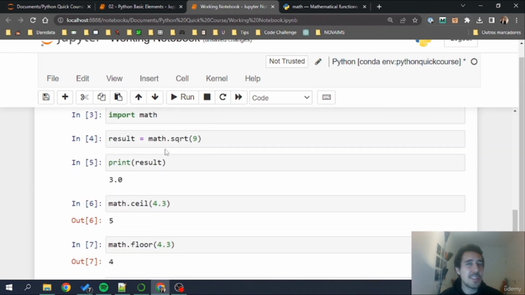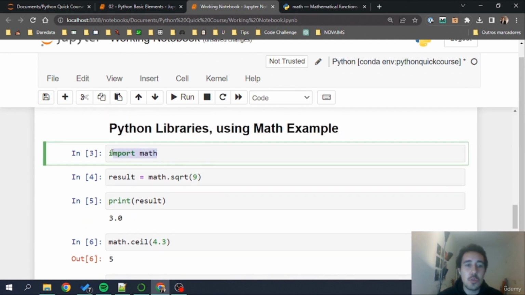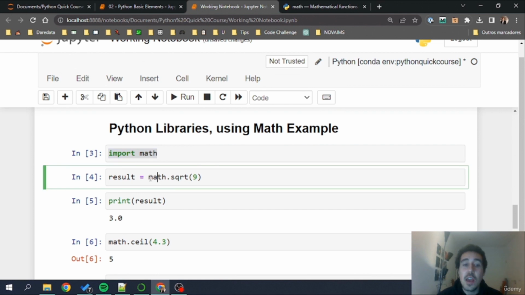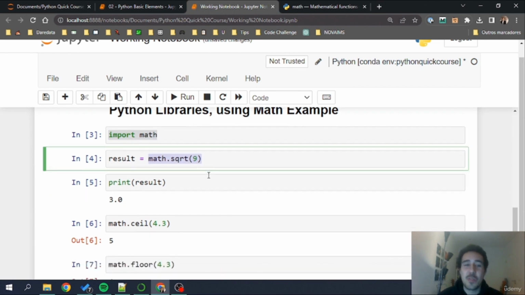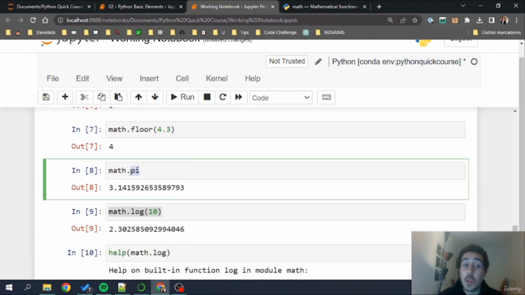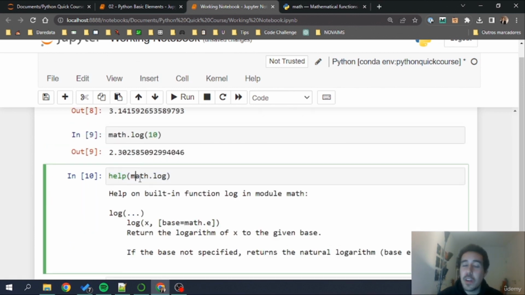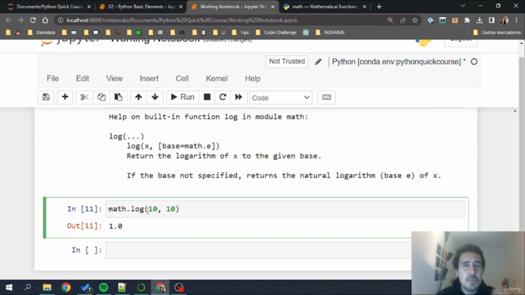So very important in this lecture, what we've learned is how to import libraries that have external code, and how to call functions from those libraries. We've also seen how to call some attributes that are stored in those libraries, such as pi. And finally, we wrapped up by checking the help function to call some documentation on functions and everything that we want. And then we've also learned that we can use multiple arguments in a function using a comma.